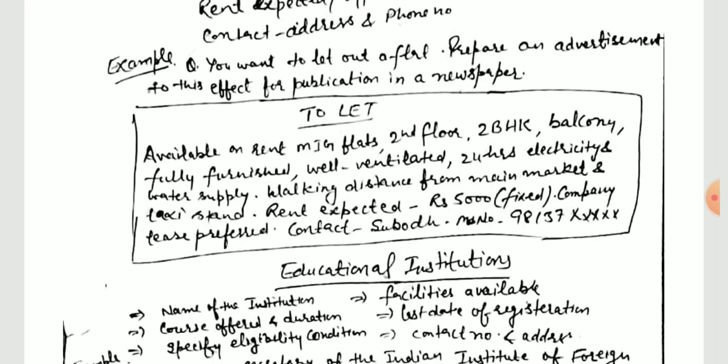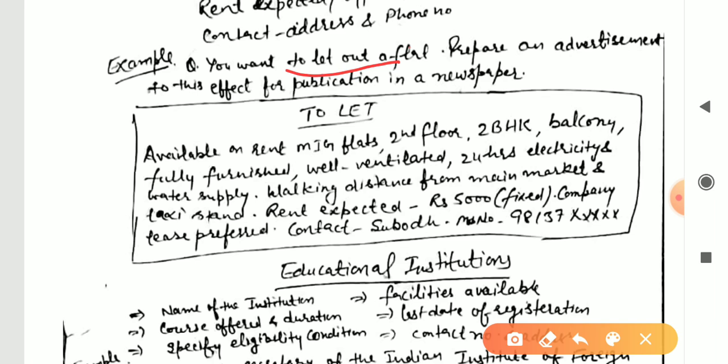If in question it is asked that you want to let out, it means the question is for to let. Prepare an advertisement to this effect for publication in a newspaper. So you will have to prepare an advertisement. So your title will be to let. You will start with available, available on rent, or available MIG flat, because in question only flat was given, so only flat should be used instead of flats.